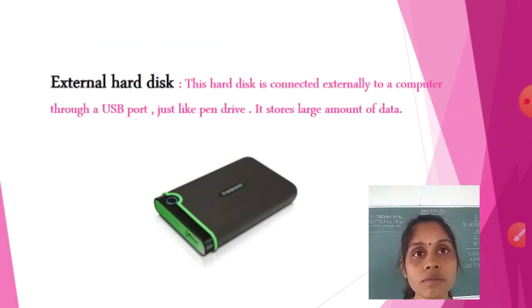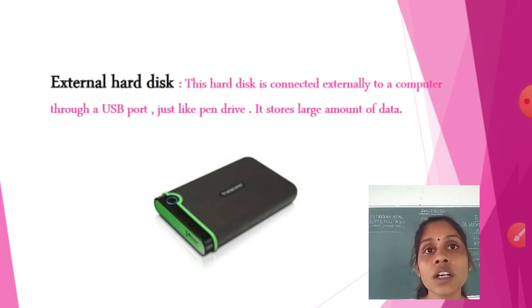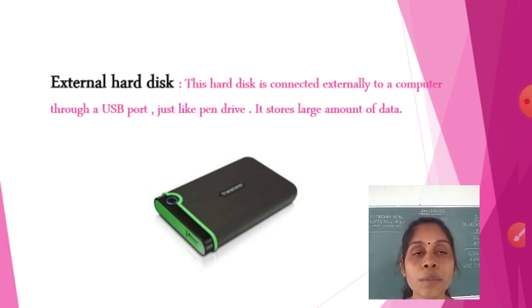The next is external hard disk. It is the same as a hard disk, but the hard disk is inside the CPU. An external hard disk you can connect externally to the computer through a USB port. A USB port means the port where we attach your pen drive, your mobile cord, all those things. So all these are coming under ports.